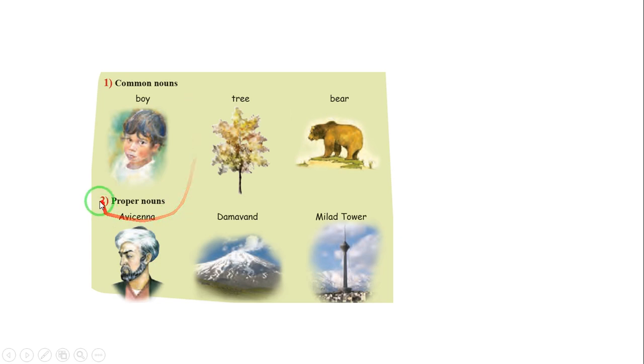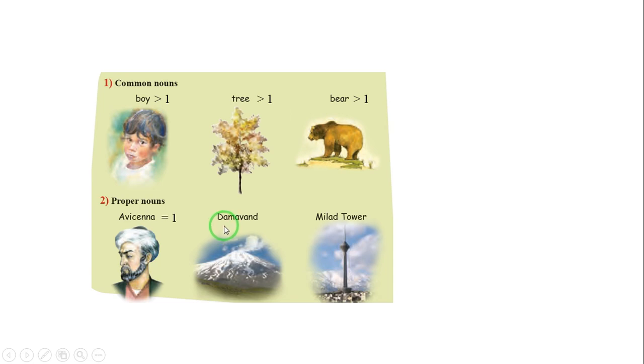Common nouns: boy, tree, bear. How many boys do we have in this world? More than one. How many trees? More than one. How many bears? More than one. Number 2, proper nouns. Avicenna. How many Avicennas do we have in this world? Like God, only one.